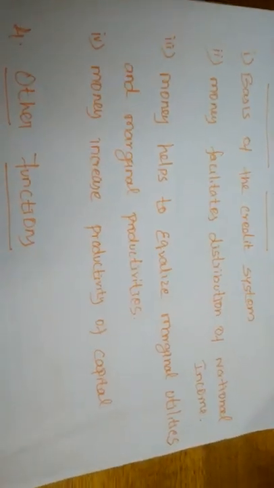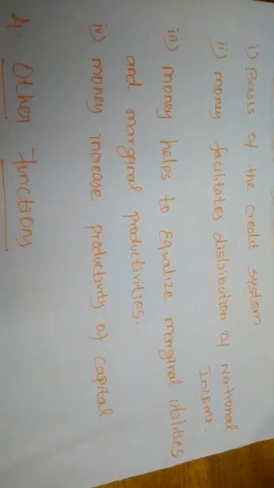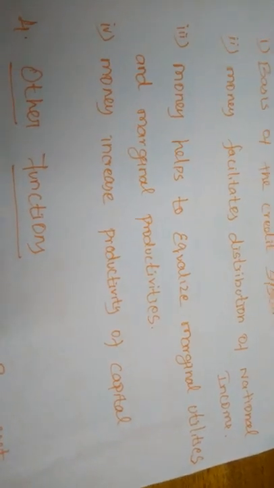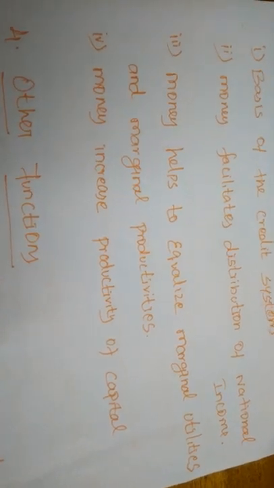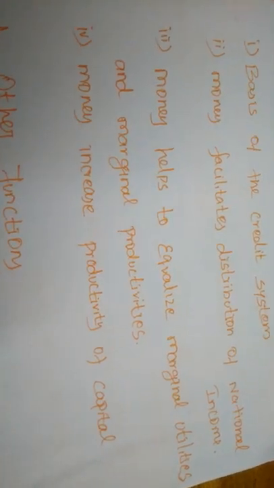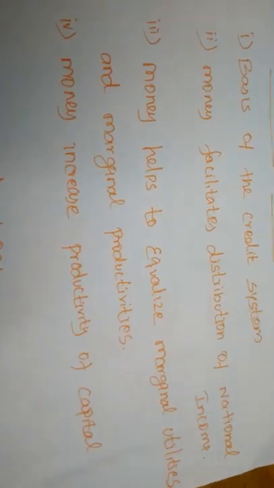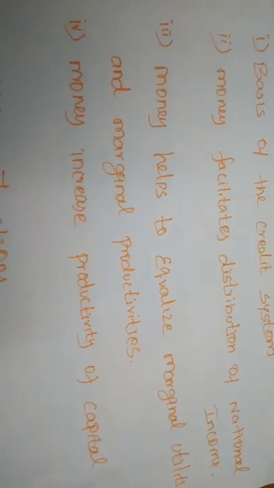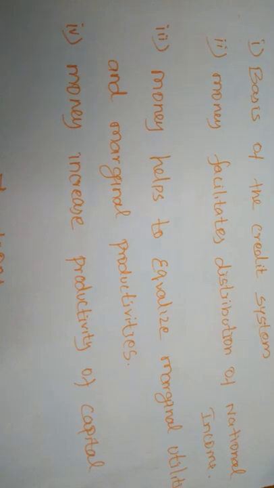Next, money helps to equalize marginal utilities and marginal productivities. Marginal utility means that a rational consumer wants to consume all the commodities when he has some amount of money, and he expects equalized benefit when consuming the commodities. But how can we understand equalization or equal satisfaction? On the basis of the price of the commodity, right?